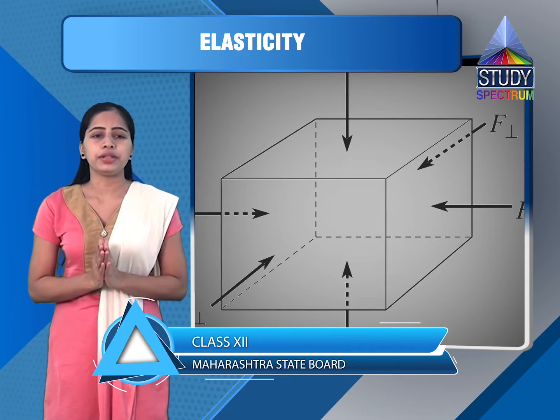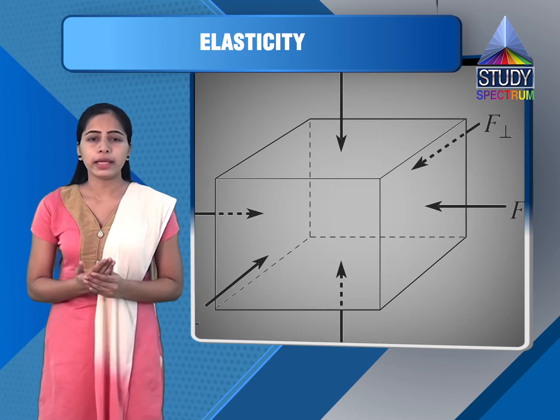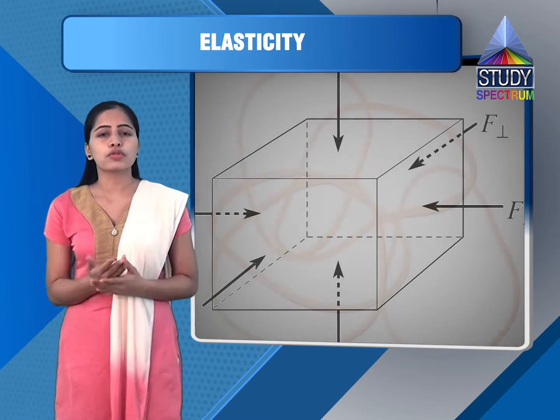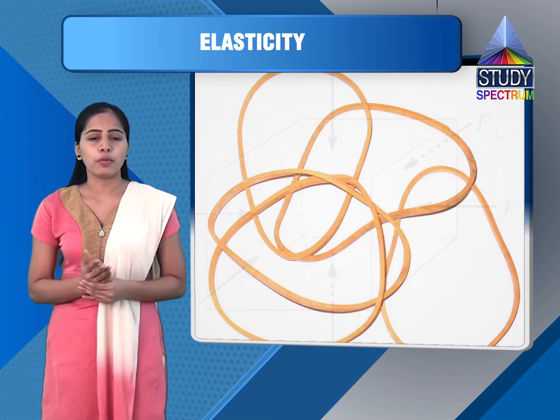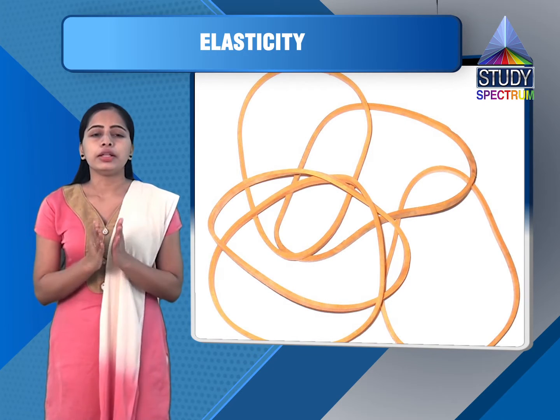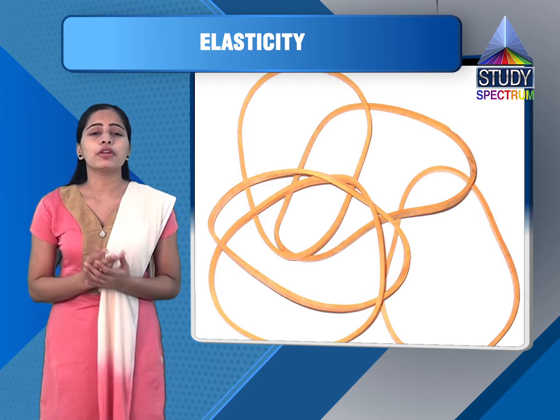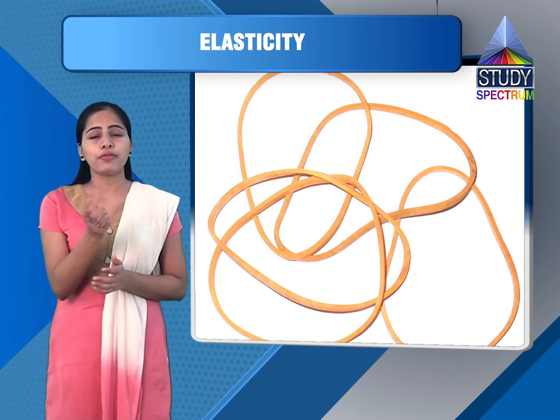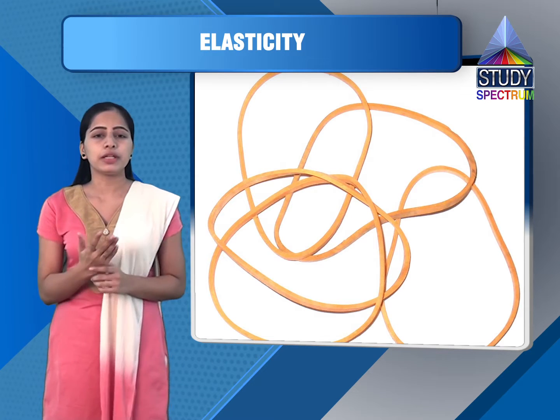So we can write stress is equal to applied force upon area, which is also equal to elastic restoring force upon area. The unit of stress is Newton per meter square, because stress is applied force upon area, the unit of force is Newton and area is meter square.